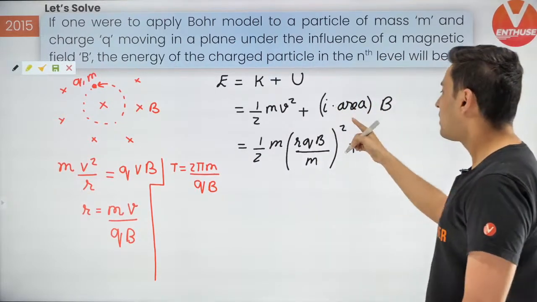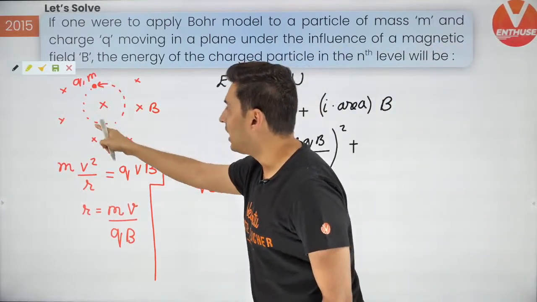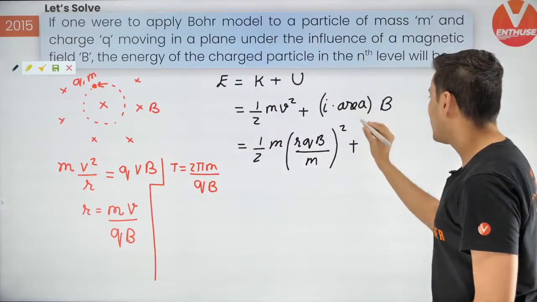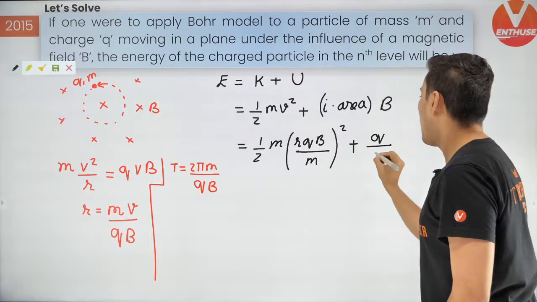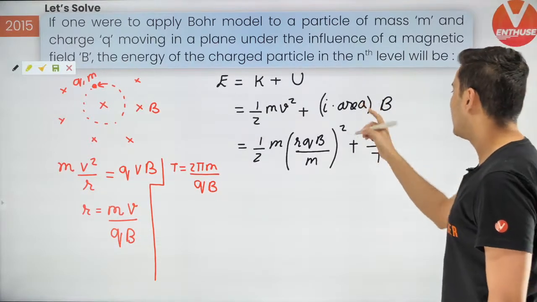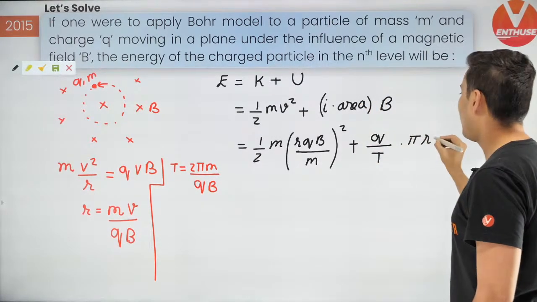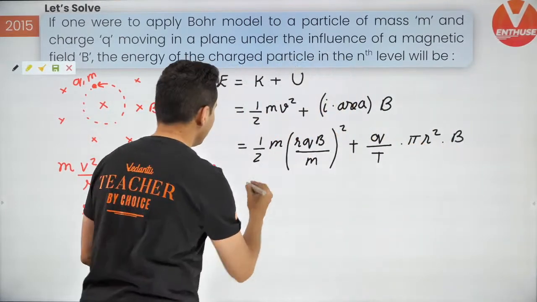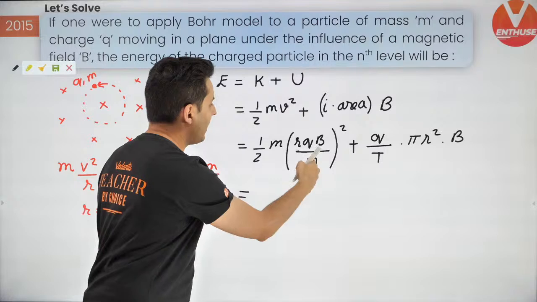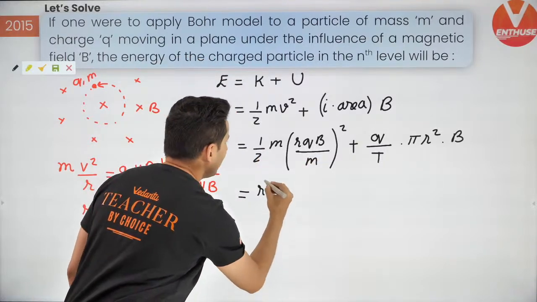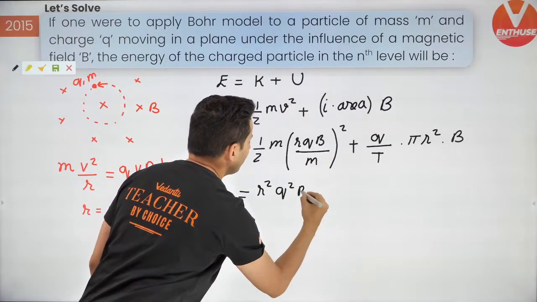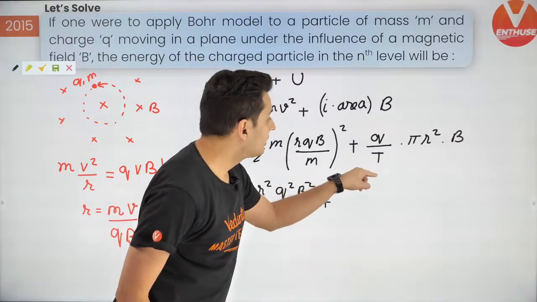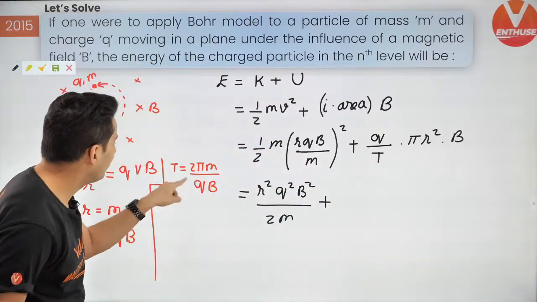Plus, what is the current? If a charge flows once in a time period, the current will be the charge which has flown upon the time period, and what is the area? It is pi r square, into B. Now, the next step will be, one of the m will get cancelled, so you'll have r square q square B square by 2m plus, look at this, this T can be substituted from here.